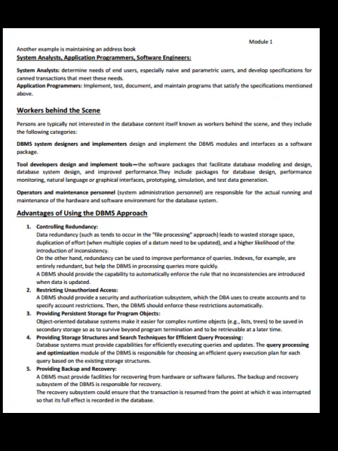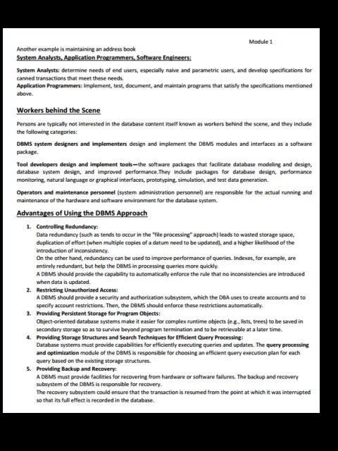at a later time. Providing storage structures and search techniques for efficient query processing. Database systems must provide capabilities for efficiently executing queries and updates. The query processing and optimization module of the database management system is responsible for choosing an efficient query execution plan for each query based on the existing storage structures. Providing backup and recovery.